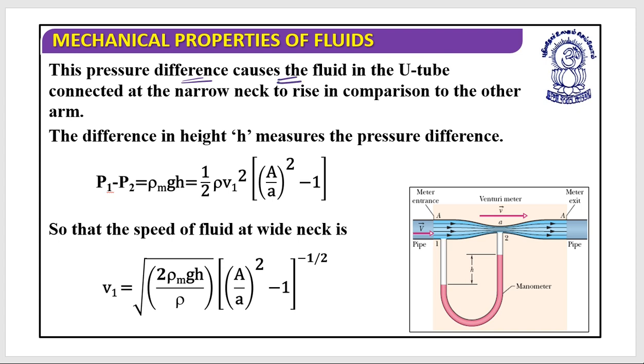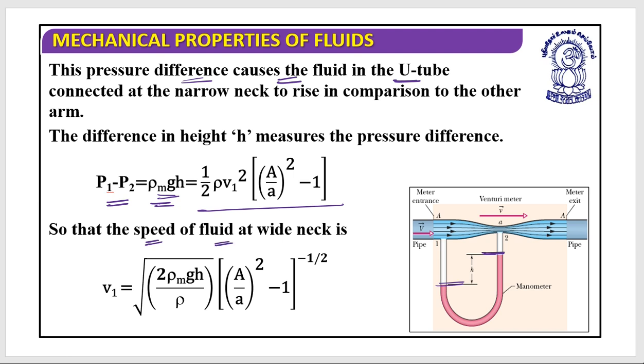This pressure difference creates a height difference of the fluid in the U tube, due to P1 minus P2, which can be written as P1 minus P2 equals density of mercury into g into h, because this U-shaped tube is basically a manometer, and mostly it is filled with mercury. So density of mercury into g into h equals half into rho into V1 square into bracket A1 by A2 whole square minus 1.